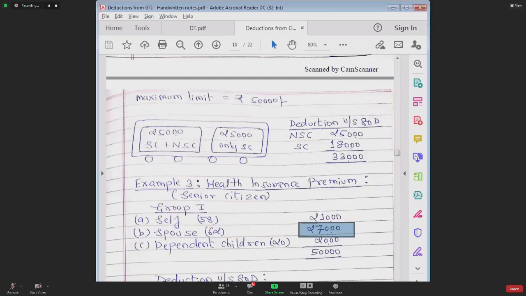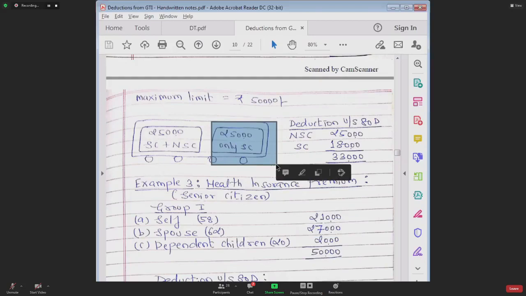In that 2,000, you can take deduction with respect to the amount spent for spouse, that is senior citizen. 2,000 you can take to general bogie. Thereafter, out of 27,000, how much will be left? 25. That 25 you can take to special bogie.